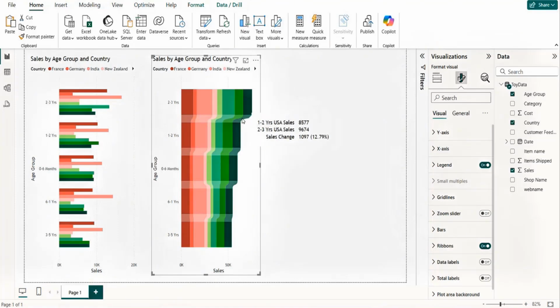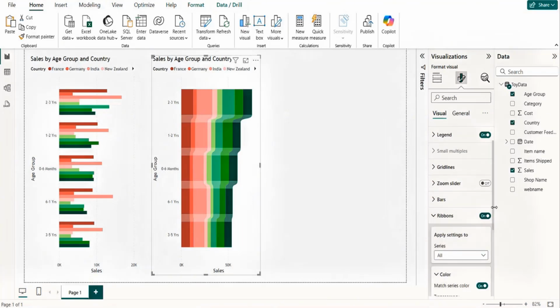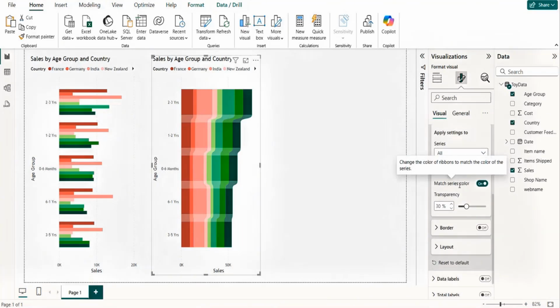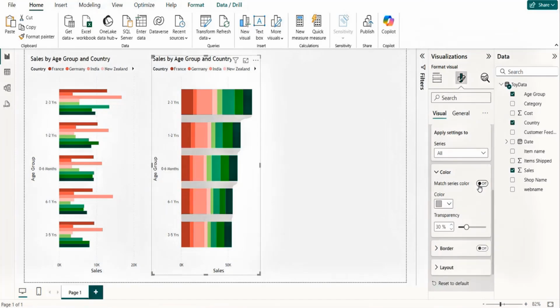And if you remember, we have customized this as well, because I was telling you, I don't like to have the same color theme. Instead of that, I can create something on my own. For example, if in the ribbon I go, this is the ribbon section, right? So here, match series is there. So I can have my own specific color. For that, I can just turn this off, for example, and say I want my own color. Right now, this color has no sense because you can't see against which particular category this particular series is there, right?